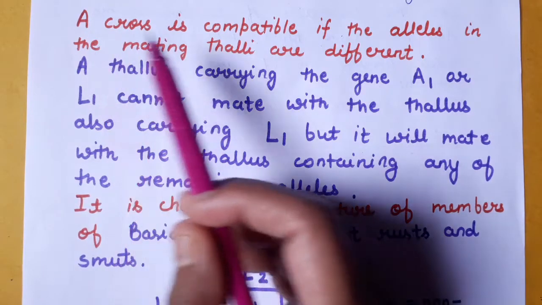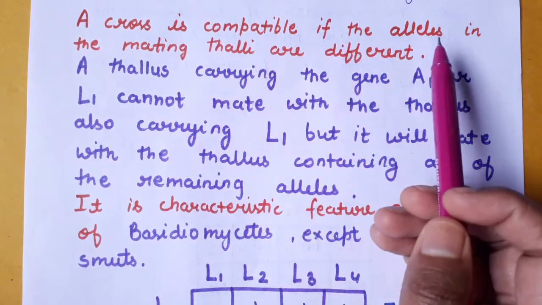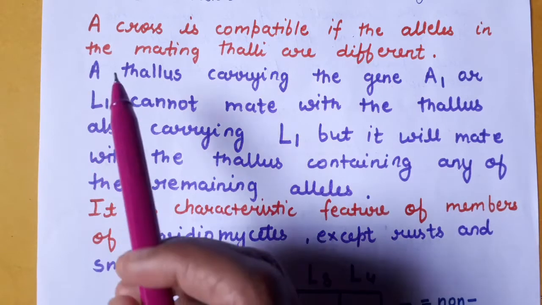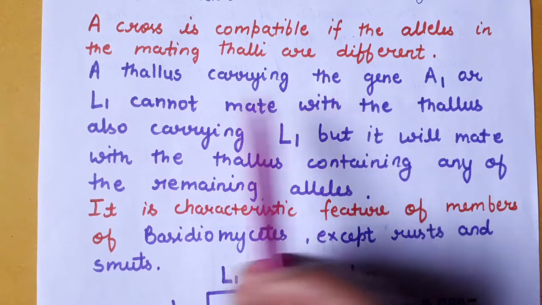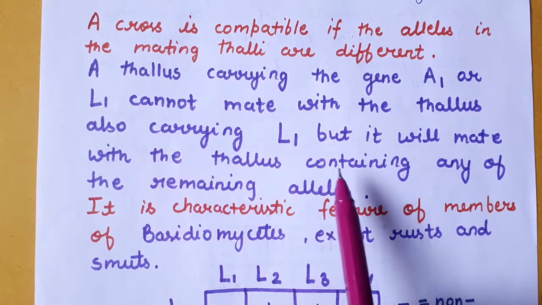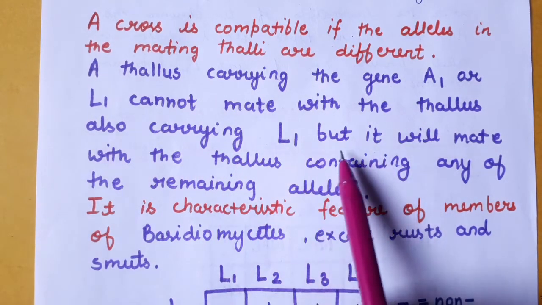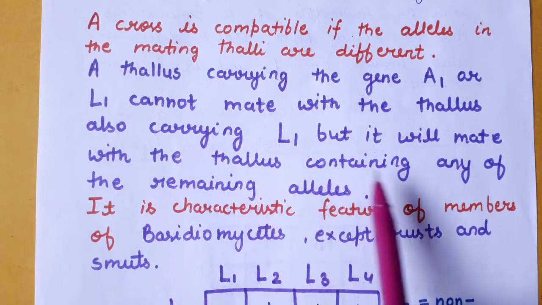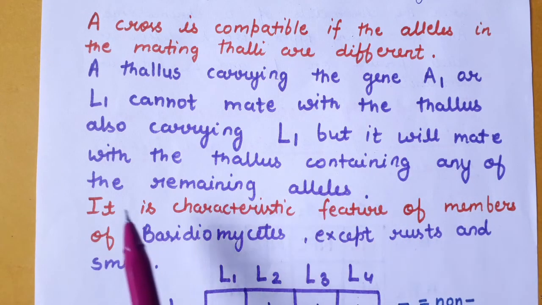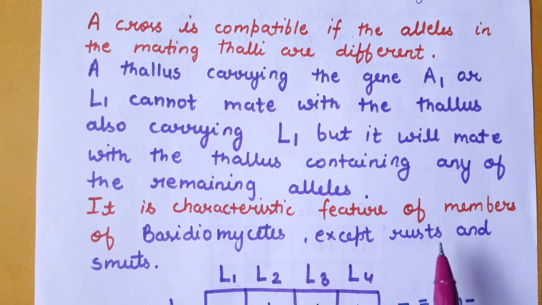So a cross is compatible if the alleles in the mating thalli are different. A thallus carrying the gene L1 cannot mate with a thallus also carrying the gene L1, but it will mate with a thallus containing any of the remaining alleles. It is the characteristic feature of members of Basidiomycetes except rust and smut.